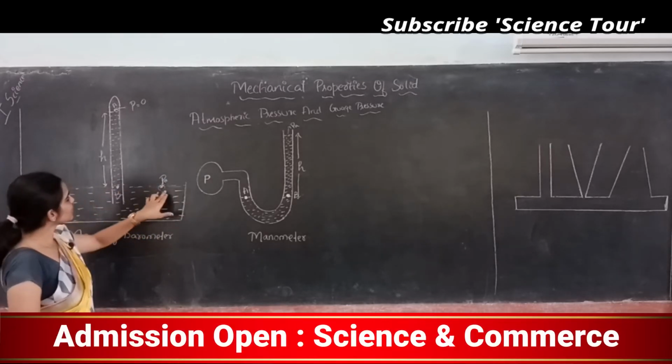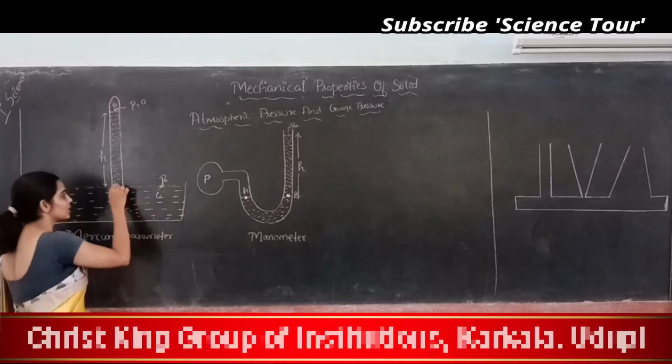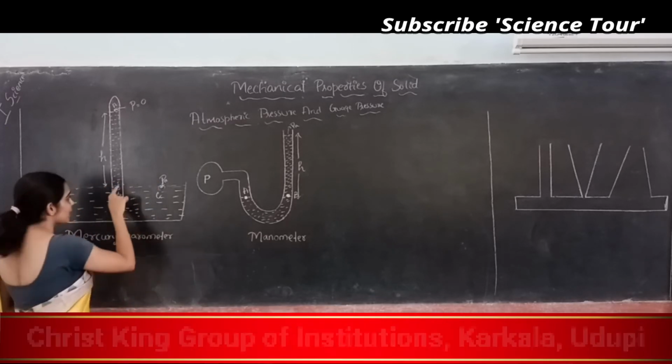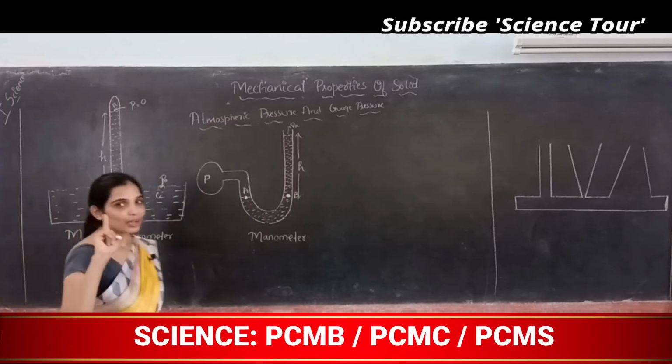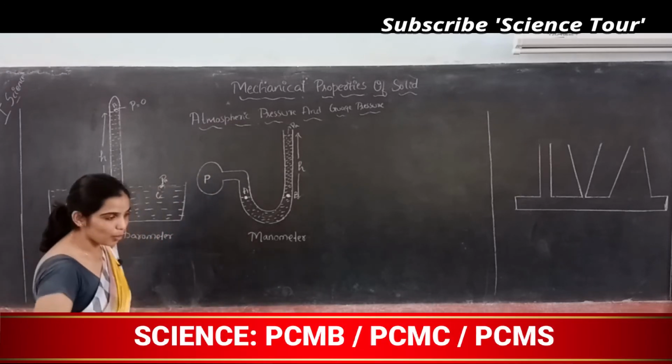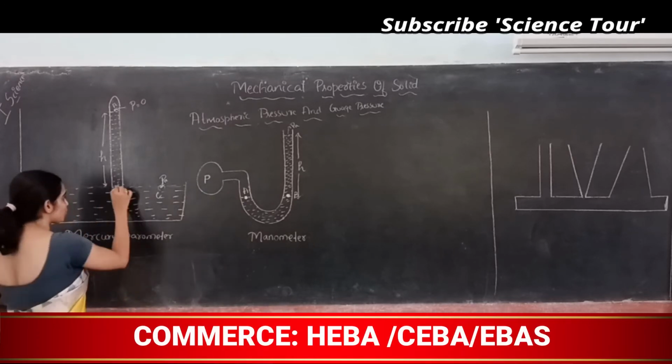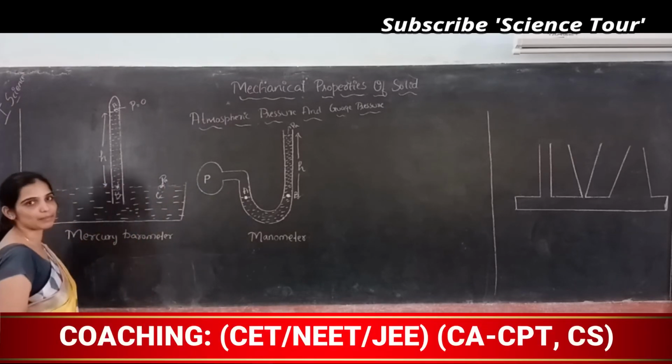So B is in the same height as C, so pressure here is also PA. B is not exposed to atmosphere, but they are in the same height. From Pascal's law we have learned that the points which are in the same height should have the same pressure. I hope you are following. So point B and point C have the same pressure.